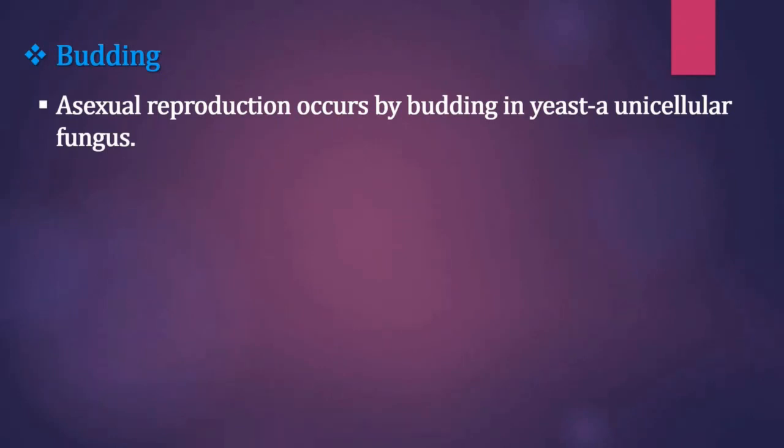Asexual reproduction occurs by budding in yeast. Yeast is a unicellular fungus. Okay, we have taken an example of yeast.